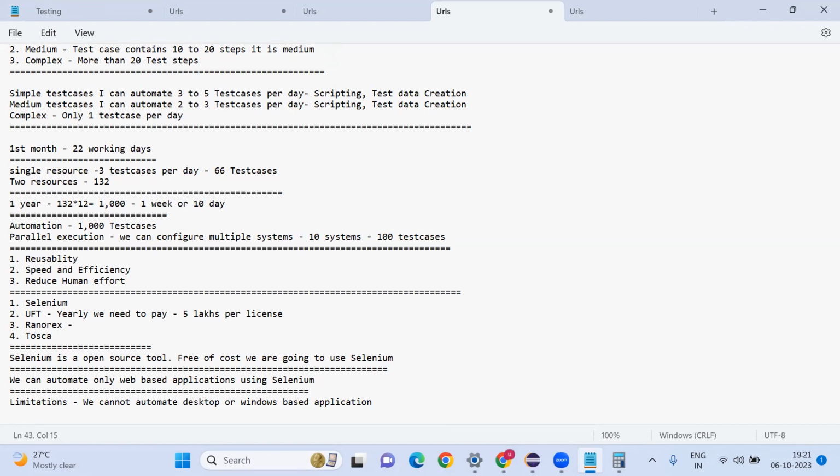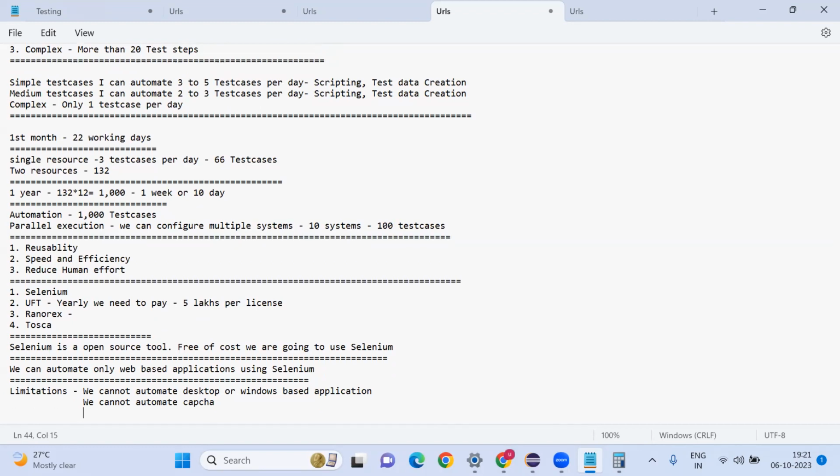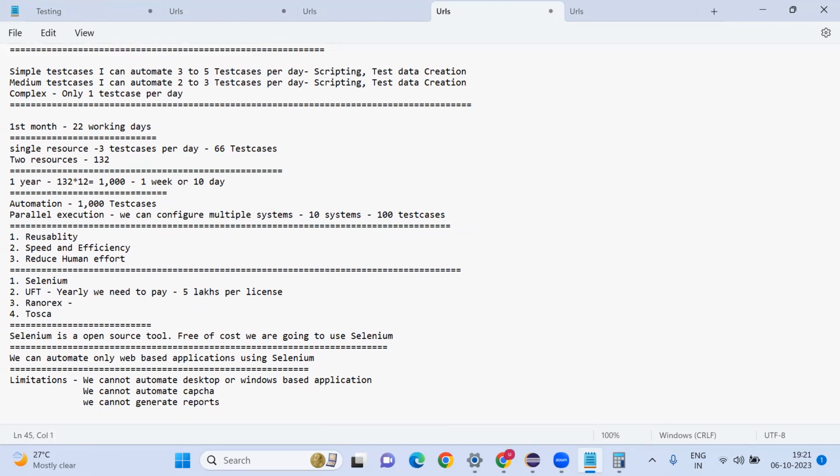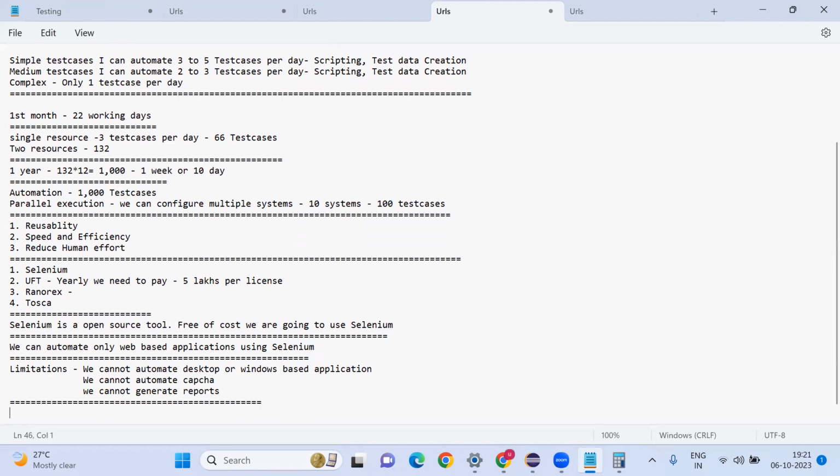Then we cannot automate CAPTCHA. We cannot generate reports using Selenium. Okay, some limitations we have. Then coming to advantages, it will support